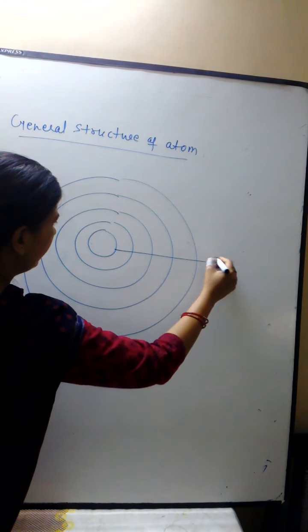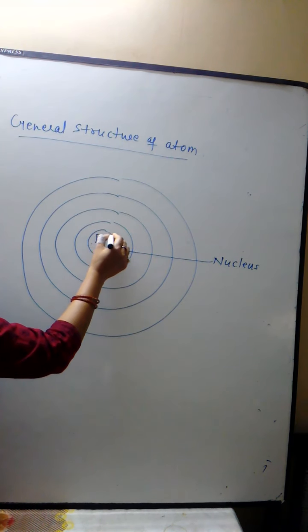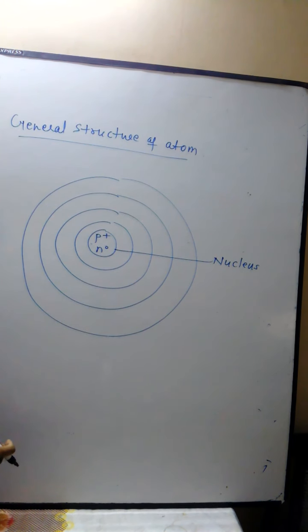In the center there is a nucleus which contains positively charged protons and neutrons.